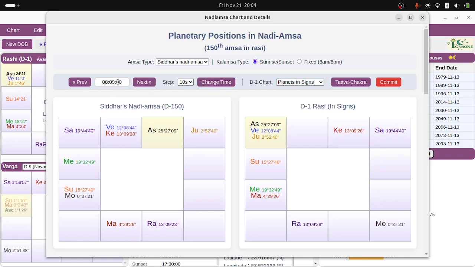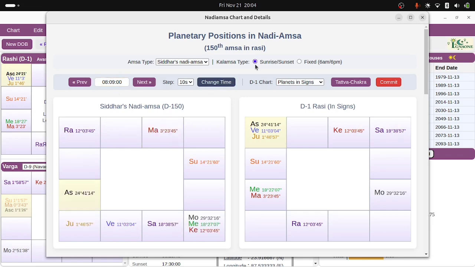You can go and directly type here. This is an editable field. So when I say change time, it changes. See, it changed here. So it is not changed everywhere. Only when you hit this commit, it changes everywhere. So that is something you must know. When you commit, it is globally committed. So anywhere else, even if you close this window, it is changed.